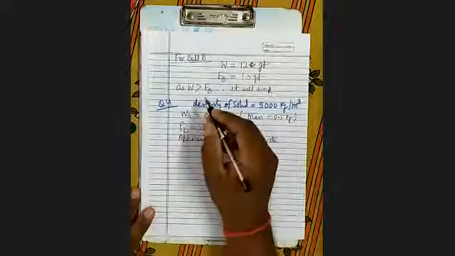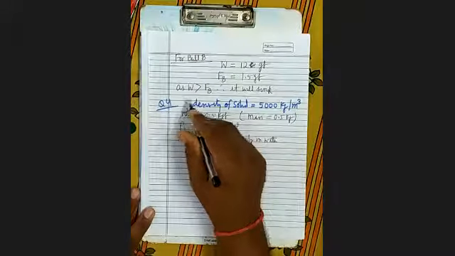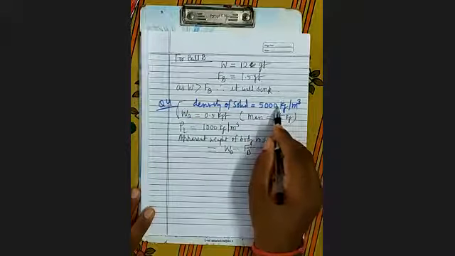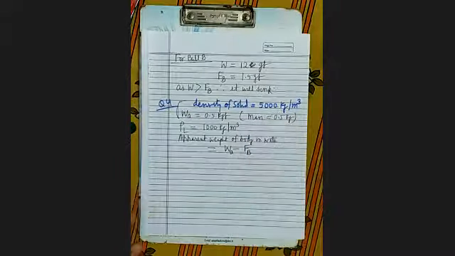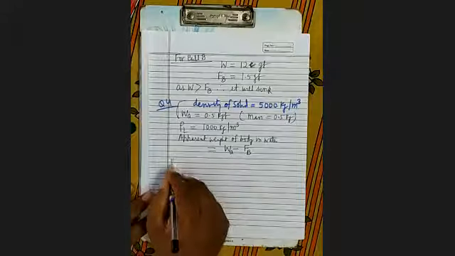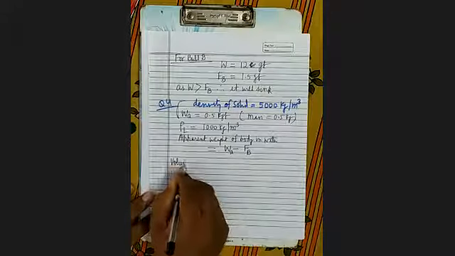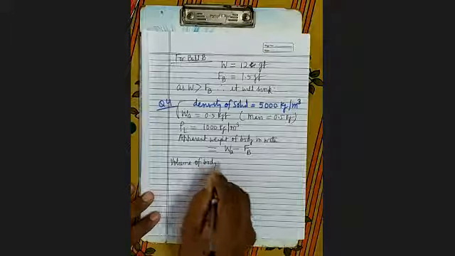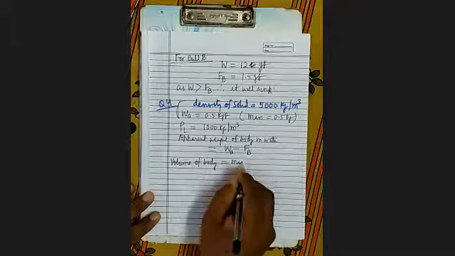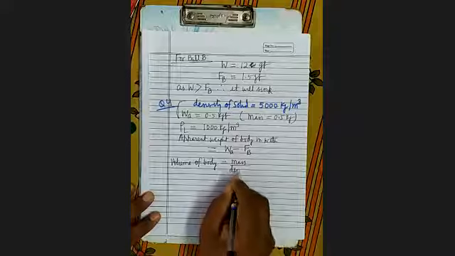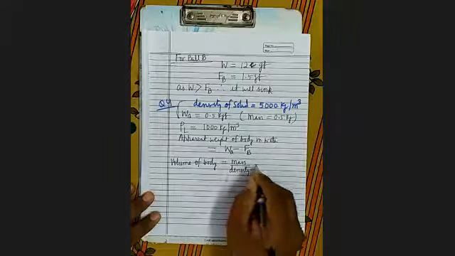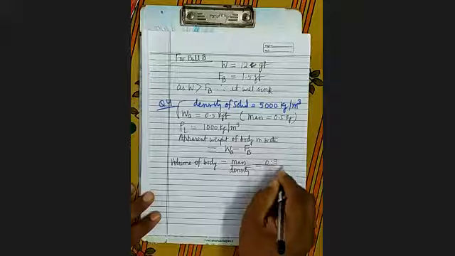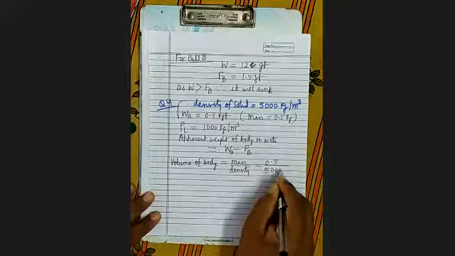पर upthrust के लिए हमको इसका वॉल्यूम पता होना चाहिए. So how will you find volume? Mass upon density. It's clear? So volume of body is mass upon density. Mass is how much? 0.5. Density is 5,000.